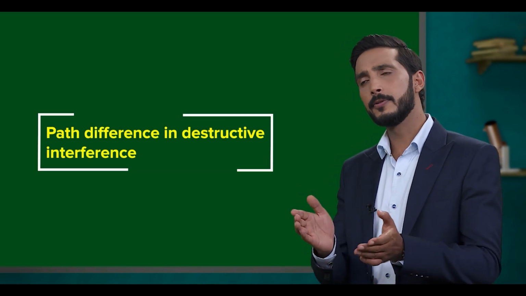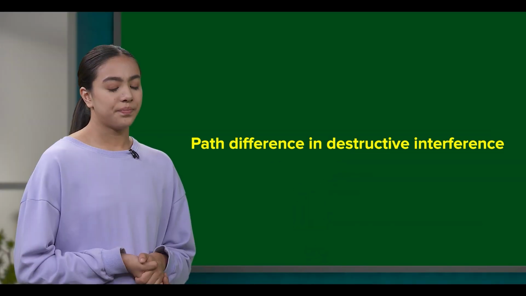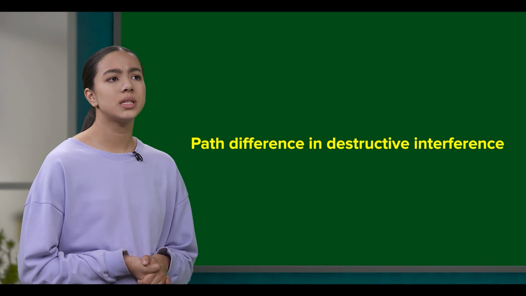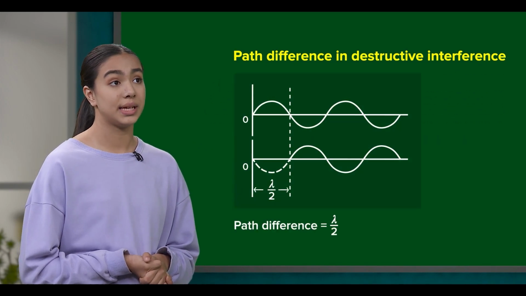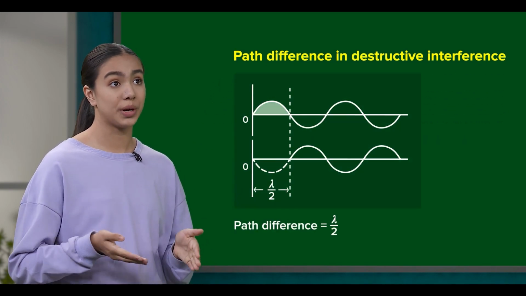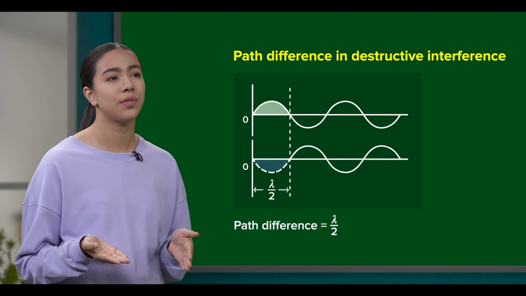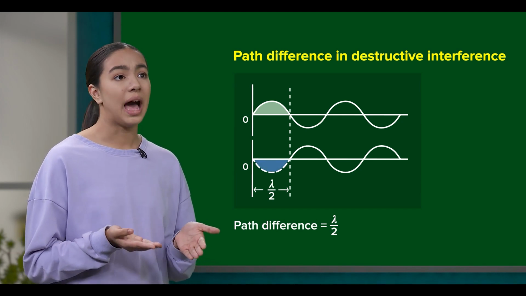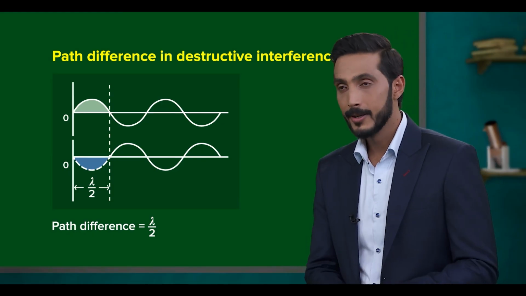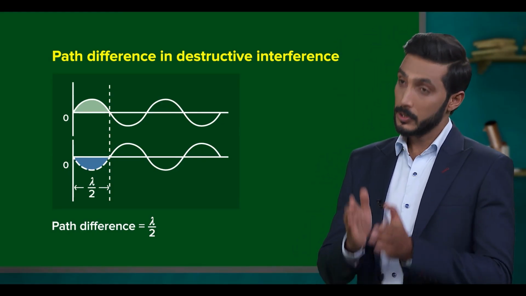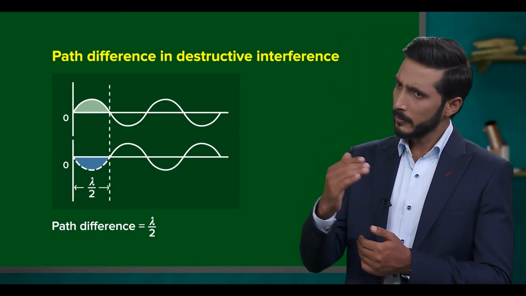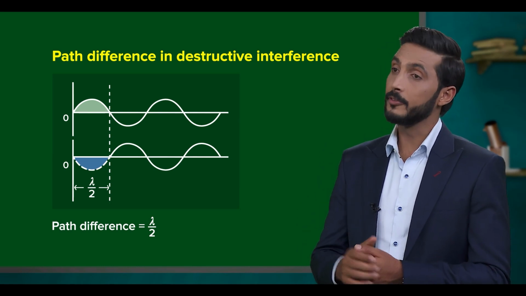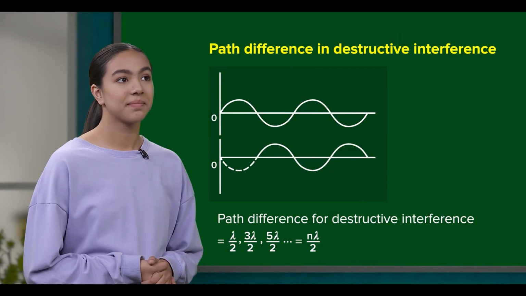And just like before, what do you think of the path difference for destructive interference? Since destructive interference means a wave's crest superimposes over another's trough, isn't their path difference half the wavelength, or half lambda? Correct. But remember, just like constructive interference, destructive interference also repeats after every complete wavelength.